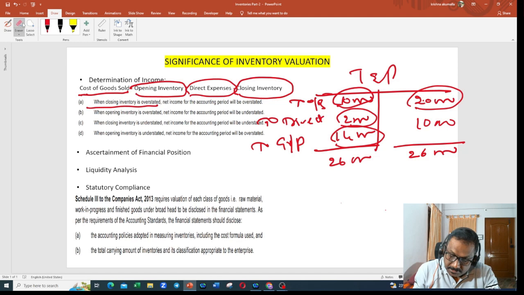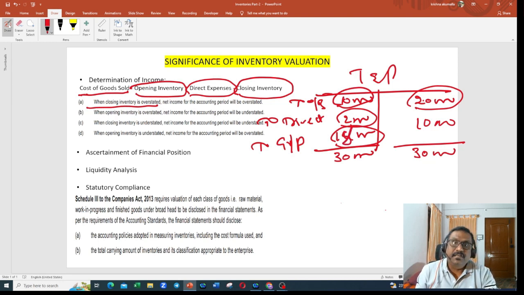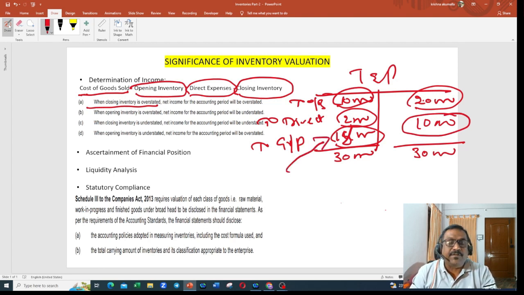See here, this total will change. This total will become 30,000. If it is 30,000, 30 minus 12, how much? 18,000. 14,000 will become 18,000 profit. So just because I overstated my closing value, my profit has been increased from 14,000 to 18,000. 4,000 rupees profit got increased.